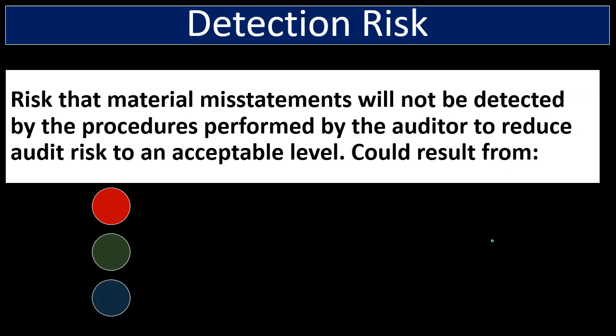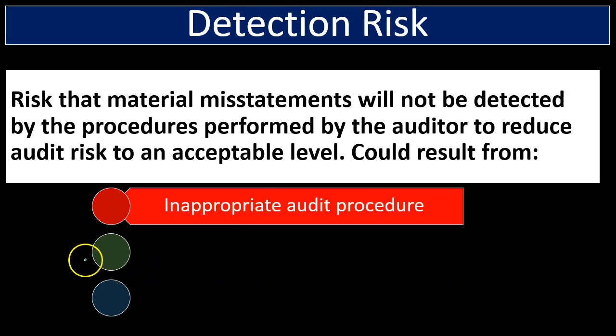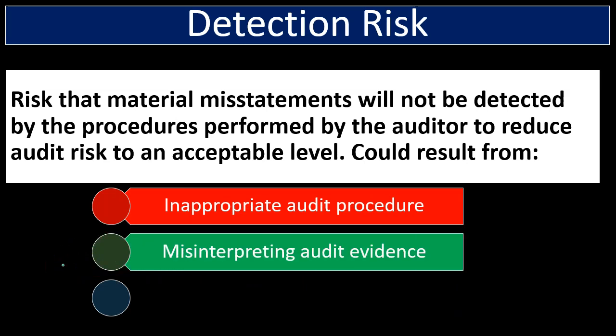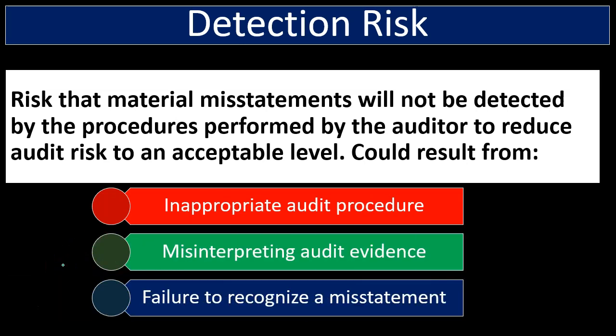Then we have the detection risk. That's going to be the risk that the material misstatement will not be detected by the procedures performed by the auditor to reduce audit risk to an acceptable level. This could result from inappropriate audit procedures, misinterpretation of audit evidence, or failure to recognize a misstatement. So then detection risk is our risk. It's on our level. Now we're at the audit.